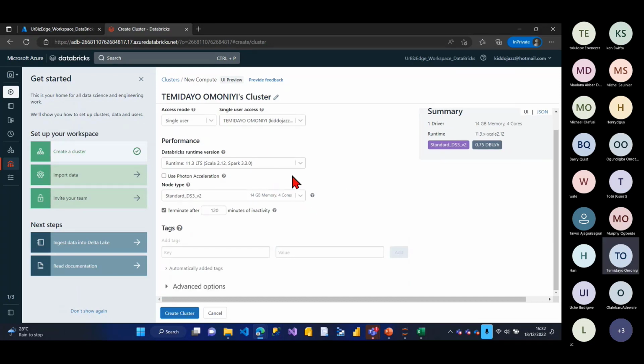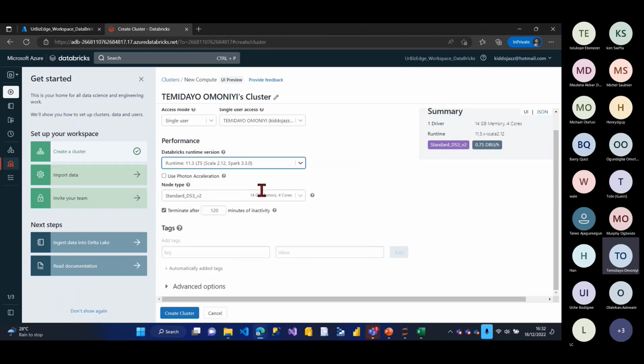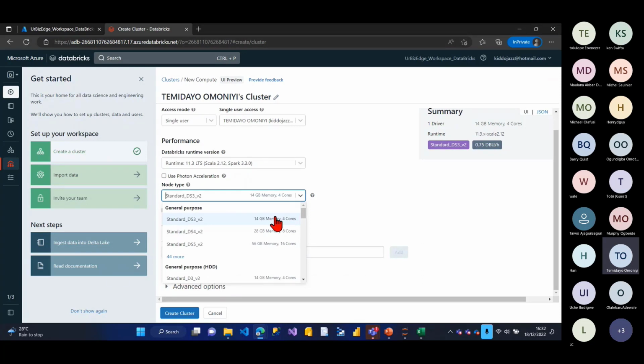And you can see the runtime. This is just the version, right? So I can use the light. That's the second to the highest version. I can also use the standard version too. I don't want something too big. So I'm using 14 gig and four, um, node type.